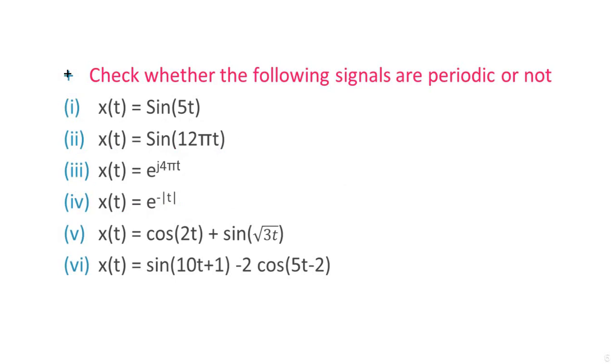Let us see some examples. I have taken 6 examples, and we have to check whether the signals are periodic or not. Let us take the first signal, x of t is equal to sine 5t. So what is the first step for us? We have to find the omega value. Omega is equal to 2 pi f. So for this question, omega is equal to 5. So I have written 5 is equal to 2 pi f, from which we have to find the value of f.